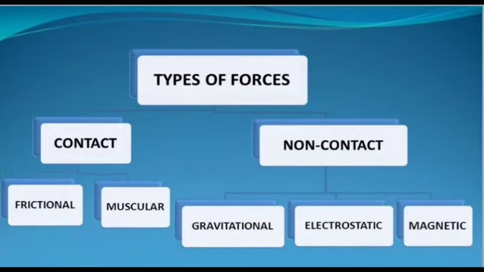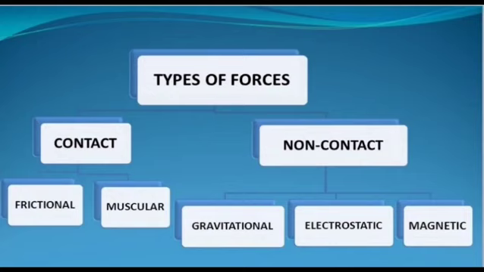Frictional force acts due to contact between two surfaces, and the muscular force is the force exerted by the muscles. Gravitational force is the force exerted by the earth on an object. The force by which an object is attracted towards the earth is called gravitational force.